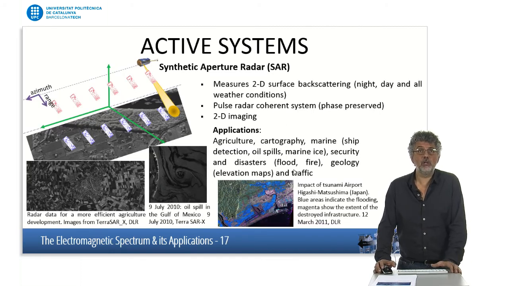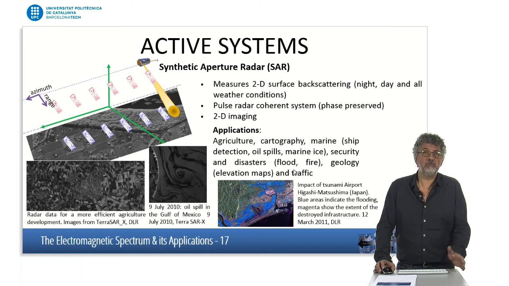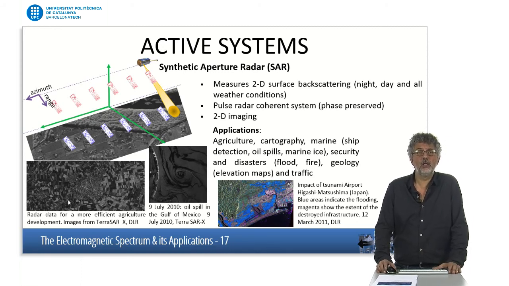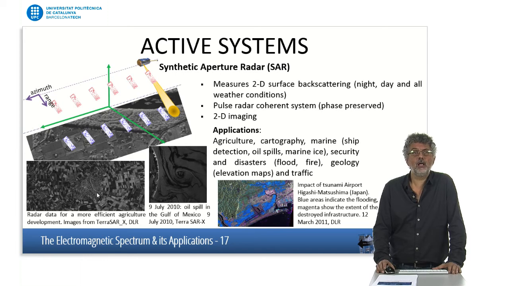We can also have active systems. In that case, we can use radar on a satellite to obtain images of the Earth with different applications. For instance, here you can see an application whose final goal is to obtain land use for a more efficient agricultural development.